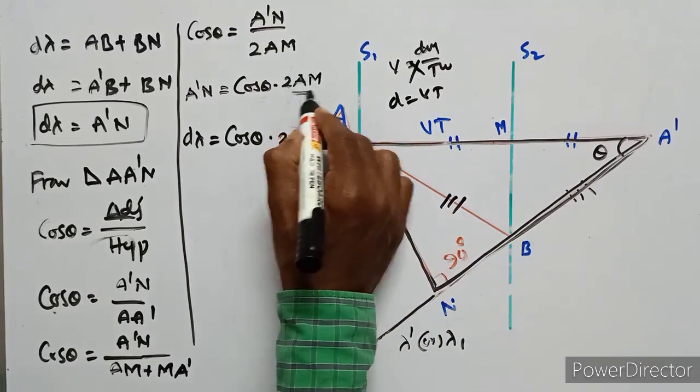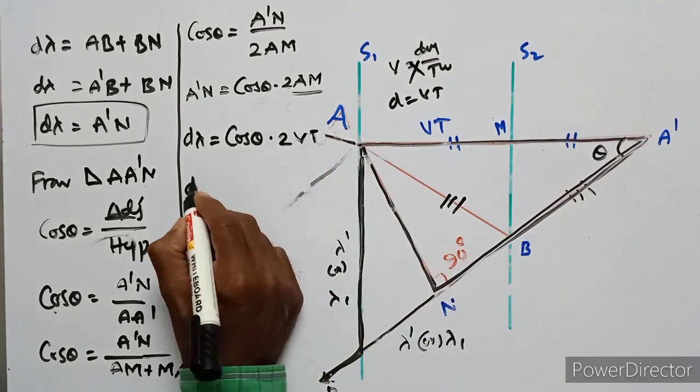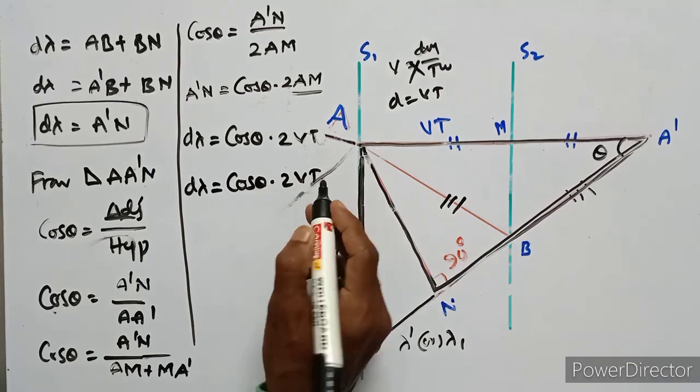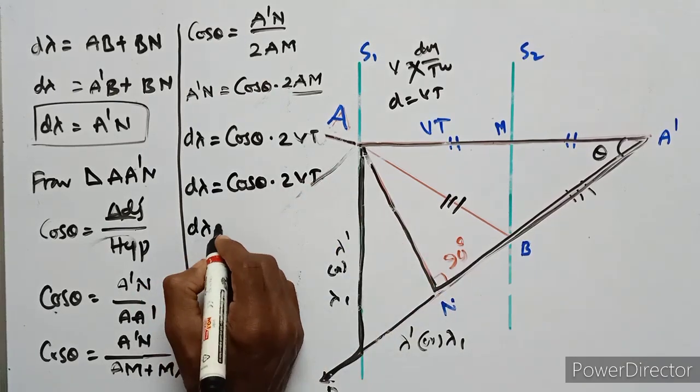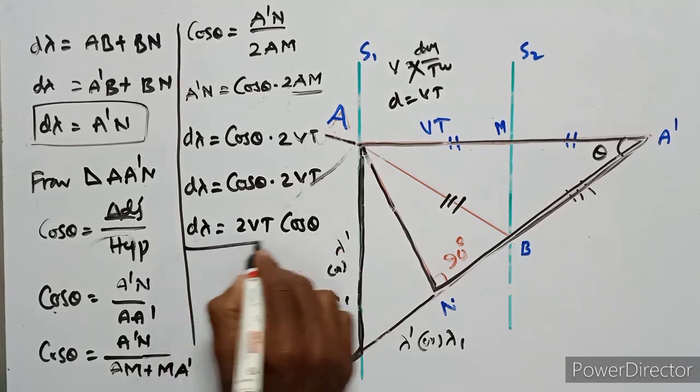So AM is equal to Vt. So d lambda equals cos theta into 2 Vt. This equation can be written as d lambda equals 2 Vt cos theta. This is the change in wavelength.